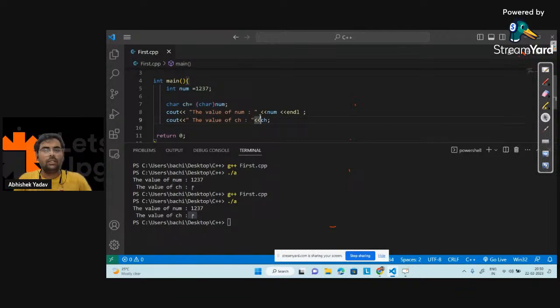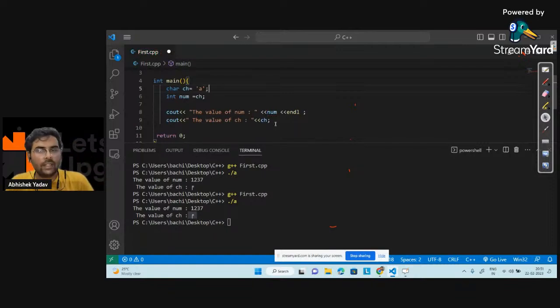So now let's move to the next part. This time what will happen? I have char ch is equal to a, and here I am saying int num is equal to ch. So guys, can you tell me what output I will get?